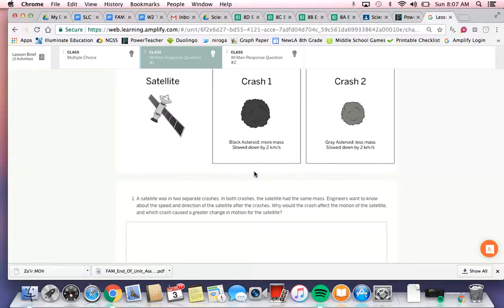So since the asteroid with more mass changed speed the same amount as the asteroid with less mass, the more massive asteroid must have experienced a stronger force in the collision than the asteroid with less mass. This means that the satellite must have experienced a stronger force when it collided with the more massive asteroid.